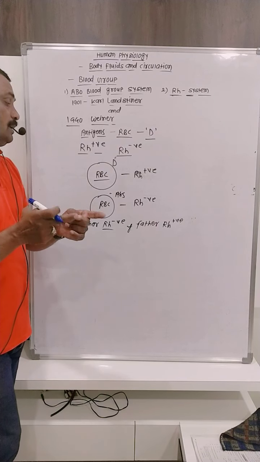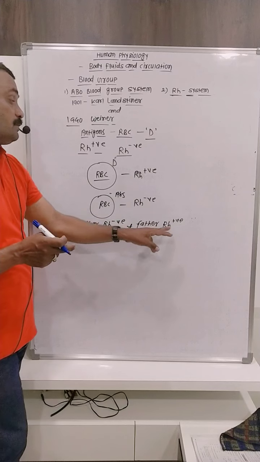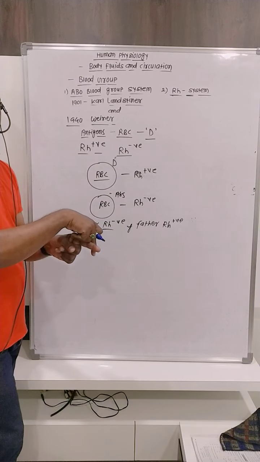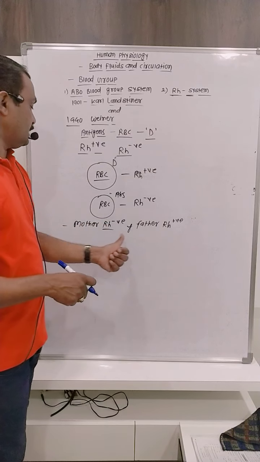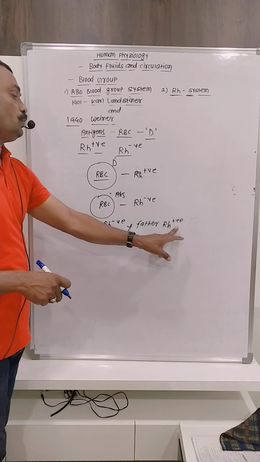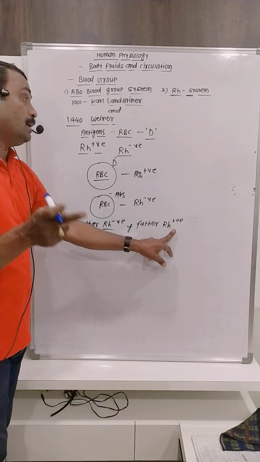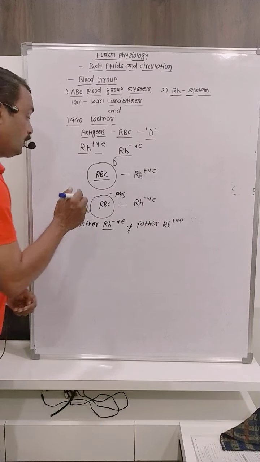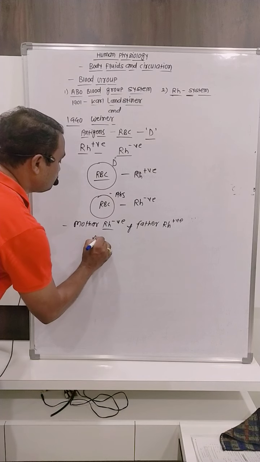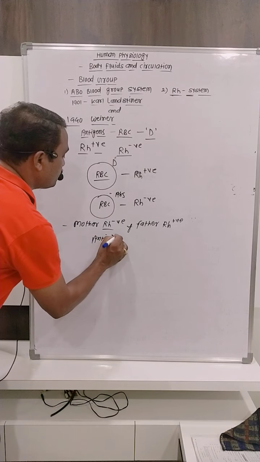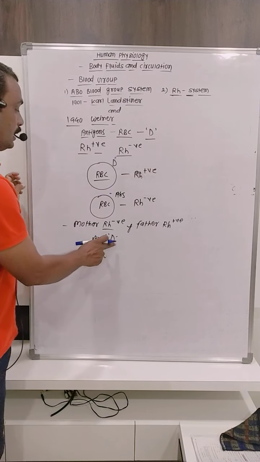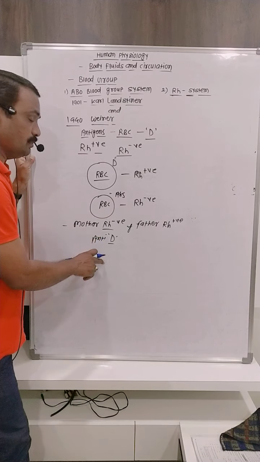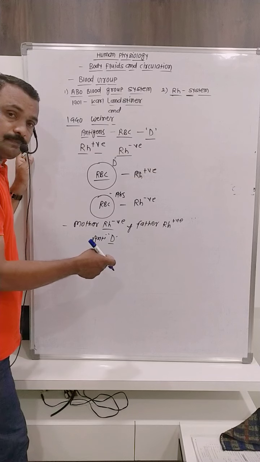Whenever the blood of mother and fetus gets mixed, the RH positive factor, the RH antigen D, from the fetus enters the mother's blood. Whenever the antigen D enters the mother's body, the mother's immune system produces antibodies against it.